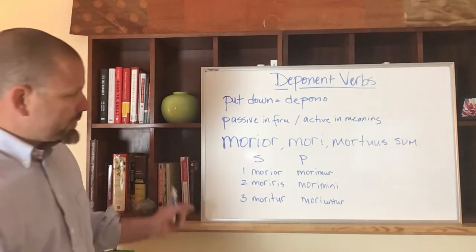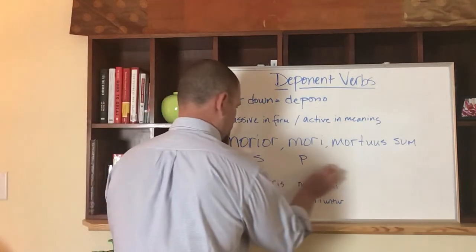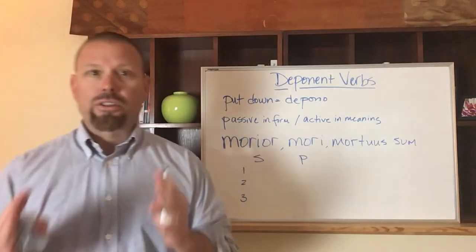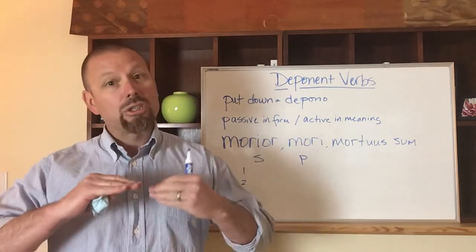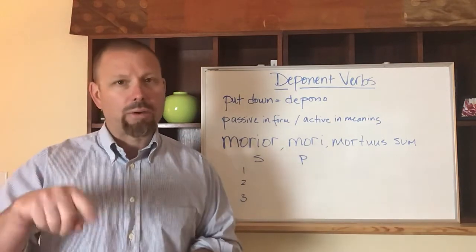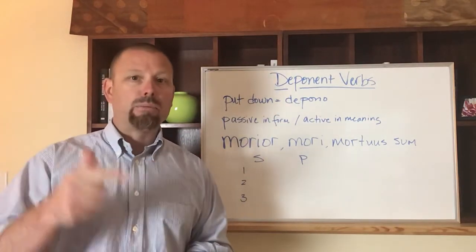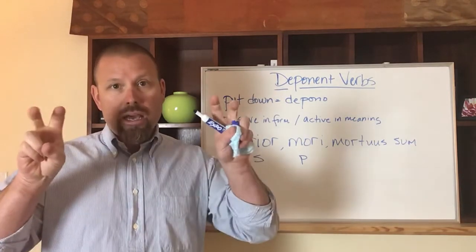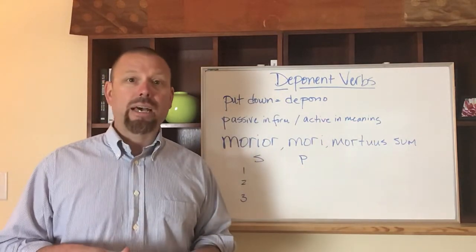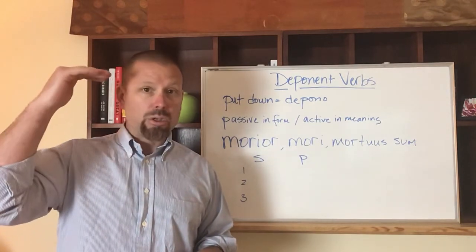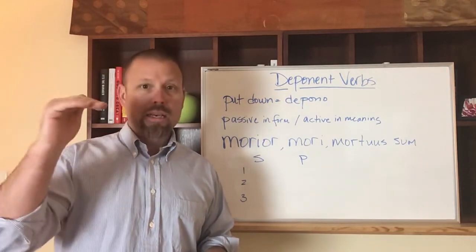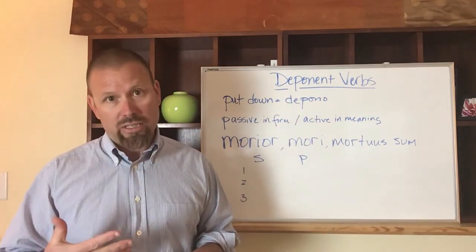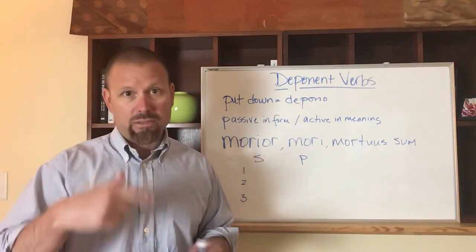Now if we change it to the future tense, it's a third conjugation, so it's not going to use bo, bis, bit, or rather in the passive, bor, beris, bitur. This one uses ham and 5 eggs. If you remember that as a way to remember, in the active you would go: am, es, et, emus, etis, ent, and the letter E is making it future tense, so that's ham, and then the 5 E's makes 5 eggs.